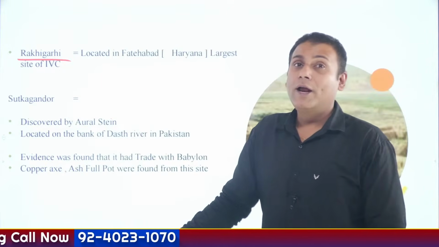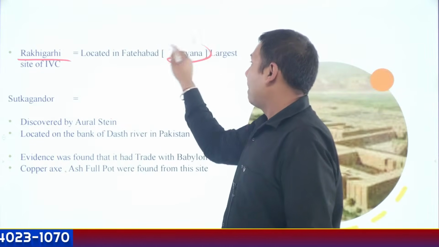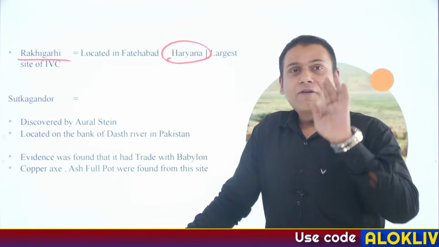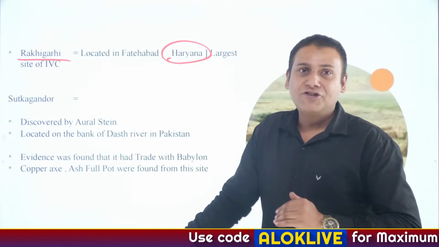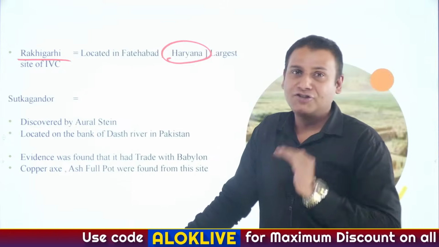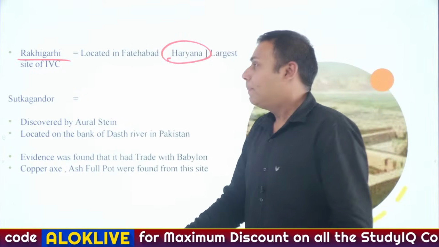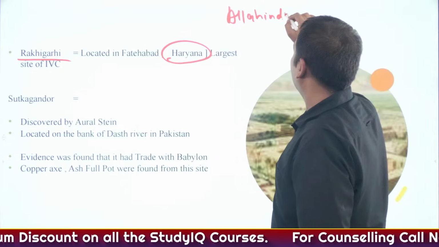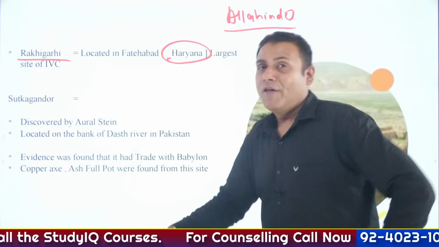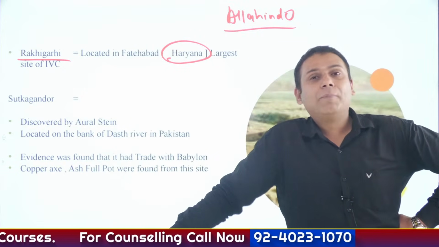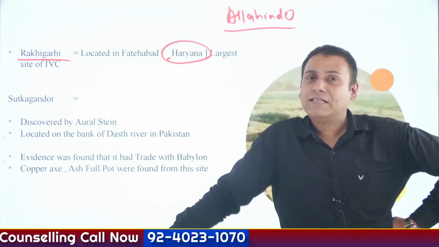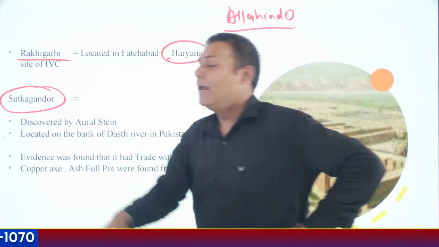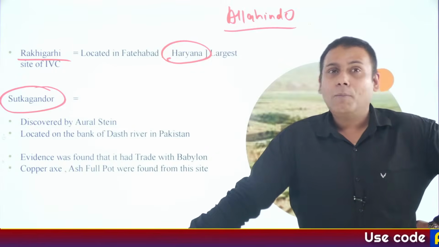Rakhigadi is located in Haryana, and it is the largest Indus Valley civilization site. If Rakhigadi is the largest, which one is the smallest? Alahindo. So just remember one thing, Alahindo, located in Pakistan, is the smallest Indus Valley civilization site. Sutkagendor, as we have discussed previously, is located on the Pakistan-Iran border.